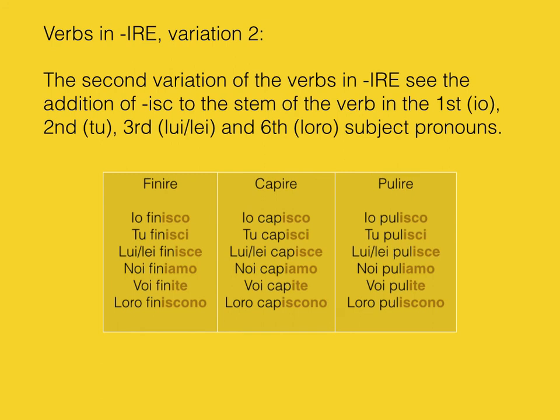Now, let's have a look at the second variation of the verbs in ire. And you can see that we have added isc to the stem of the verb in the first, io, second, tu, third, lui, lei, and sixth, loro, subject pronouns. So let's have a look at finire, capire, pulire.